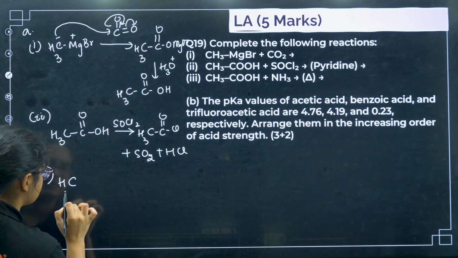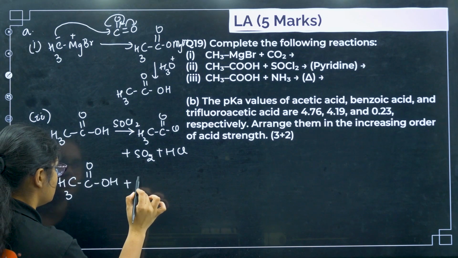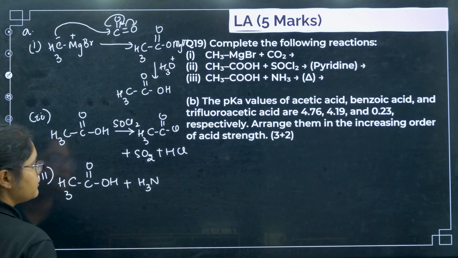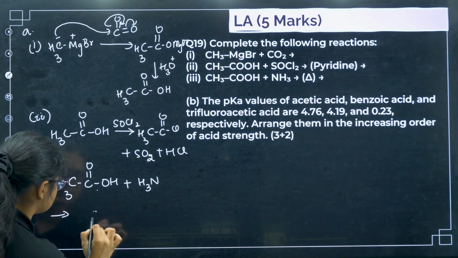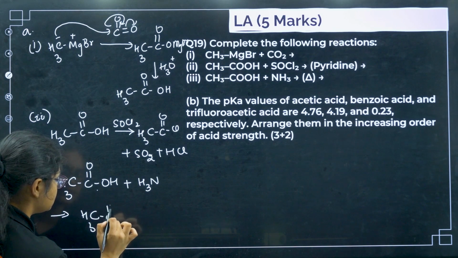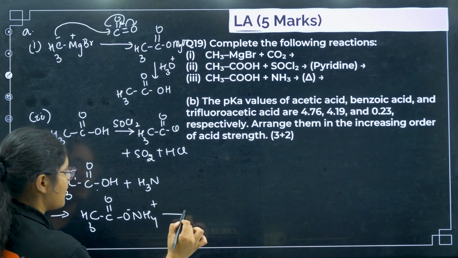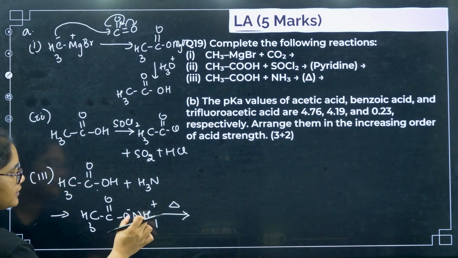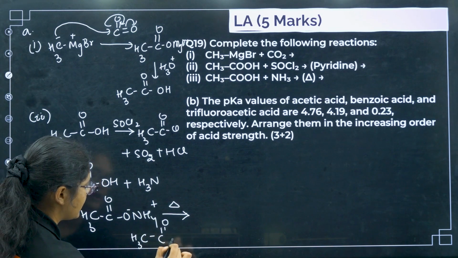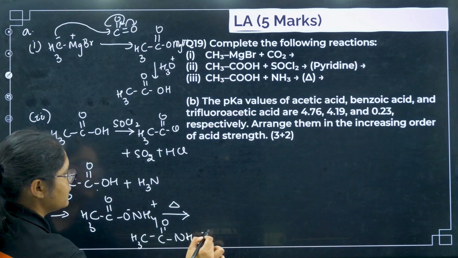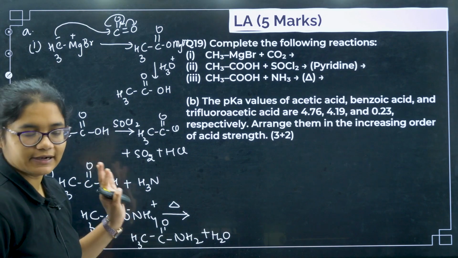You have this acid and you are treating it with ammonia. What will happen? This is an acid, this is a base, right? First we will get a salt here, that is CH3COO minus and NH4 plus. After that, when I heat it, one H2O will be removed here and we will get an amide as the product. Okay, clear? 3 reactions will get 3 marks.